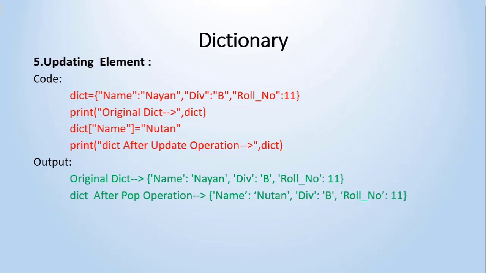So the fifth point is how we are going to update the element over here. Whatever existing elements are there, how are you going to add an element in the dictionary? We are adding a key that is equal to a value. Suppose you are taking an existing key and you are assigning a different value. At that time the update operation takes place in the dictionary.